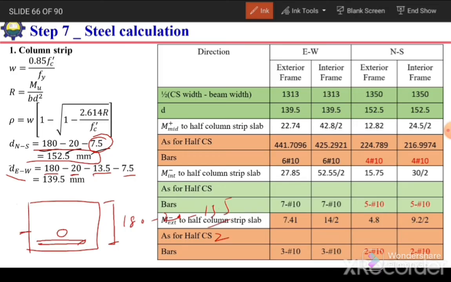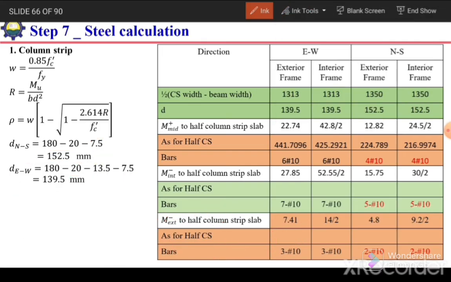For this one it will be 180 minus 20 minus the complete diameter of this bar, which is 13.5, minus half the diameter of this bar, 13.5 divided by 2. In this way we can calculate the effective depth in both directions. This is for bottom.